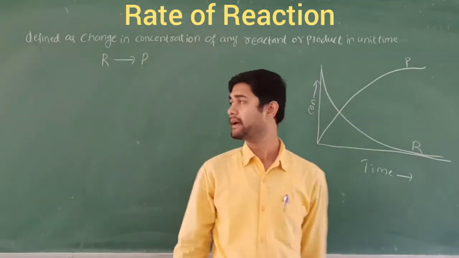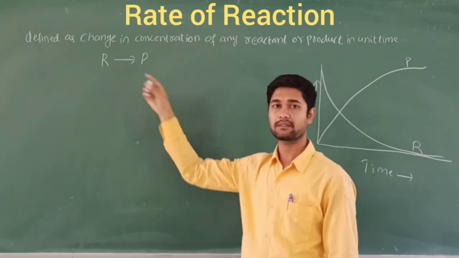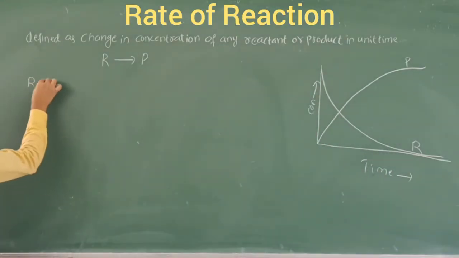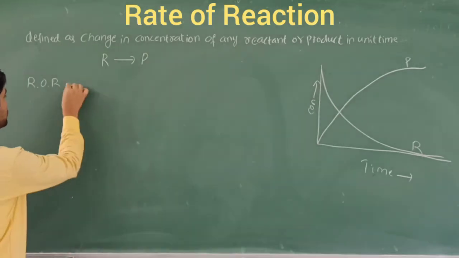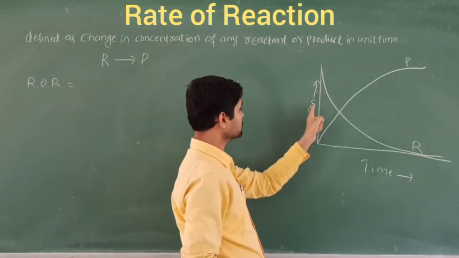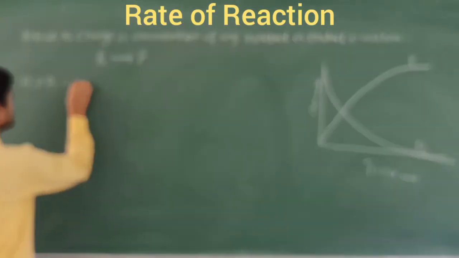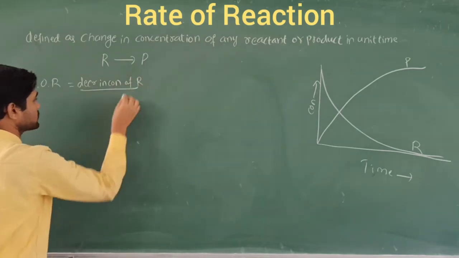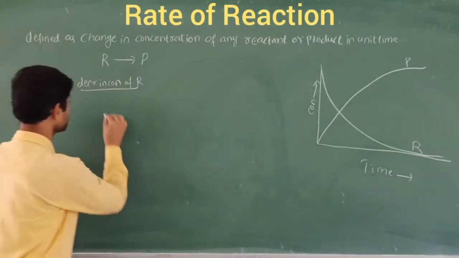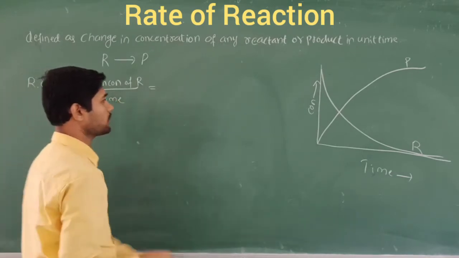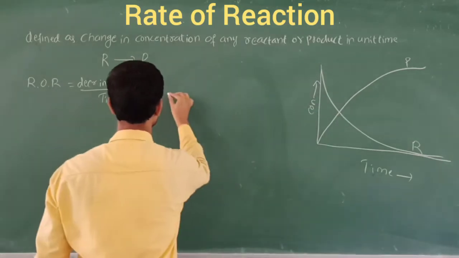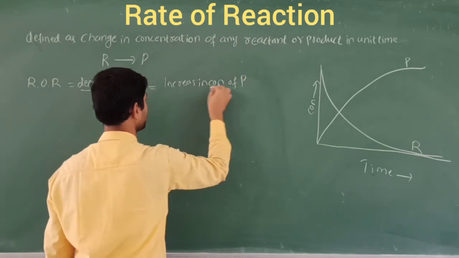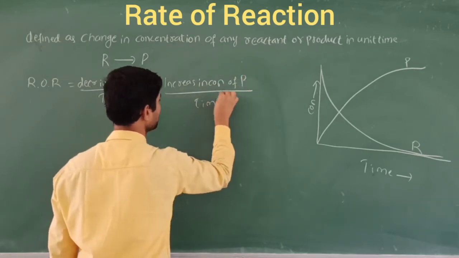Now let's consider a reaction in which reactant R is converted into product P. The rate of reaction, called ROR, is the decrease in the concentration of reactant R with respect to the time interval, which is equal to the increase in the concentration of product P with respect to the time interval.